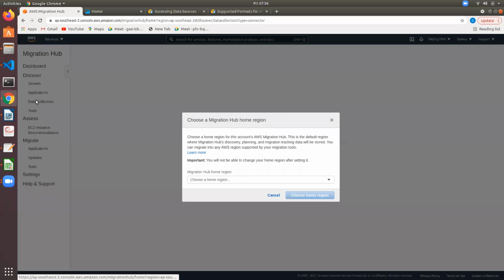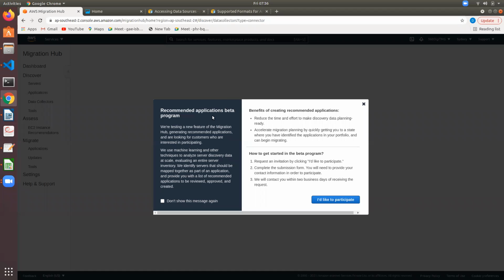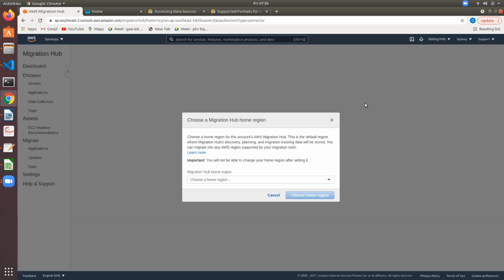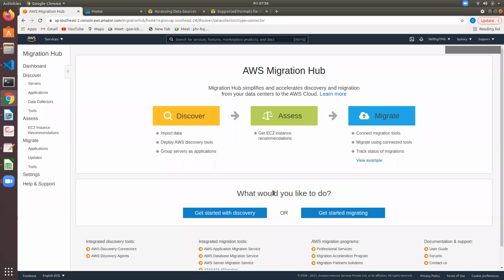So what are data collectors? It checks whether there is any data. By using DataSync, you can send the data. So accelerate migration planning by quickly getting you to the state where you know the applications in your portfolio and can begin migrating. Is it suitable for migrating or not? That is the first step. Discover and then assess, get EC2 instance recommendations.